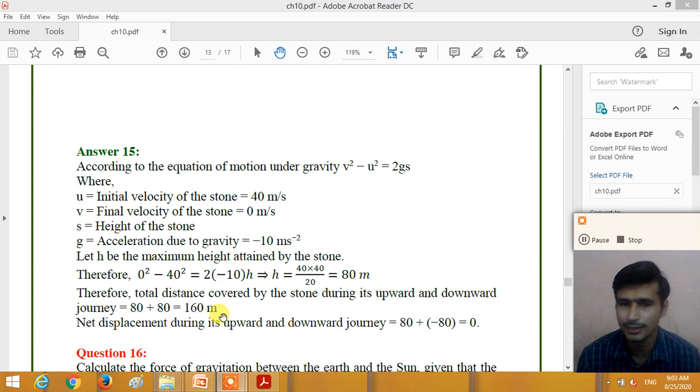But for the net displacement of the stone, in the upward motion we take the displacement as plus and in the downward motion we take the displacement as minus. So the stone again reached the surface of the earth. So the initial position and the final position of the stone is the same. So we can say that the net displacement during the motion of the stone is 0. So dear student, understand the answer of question number 15.